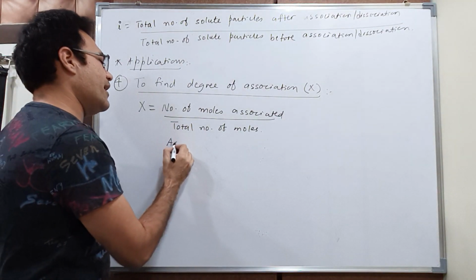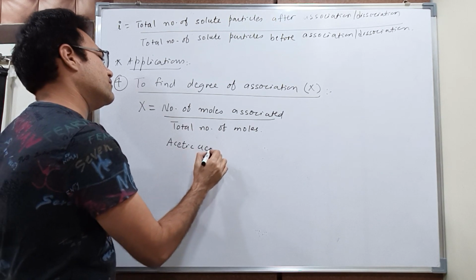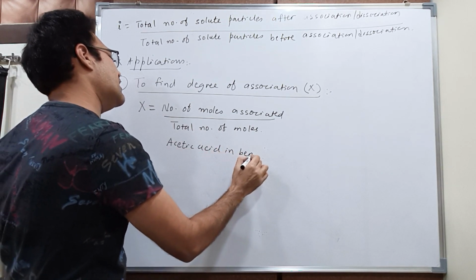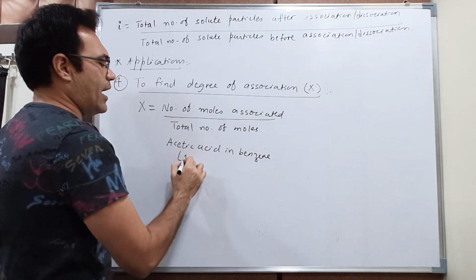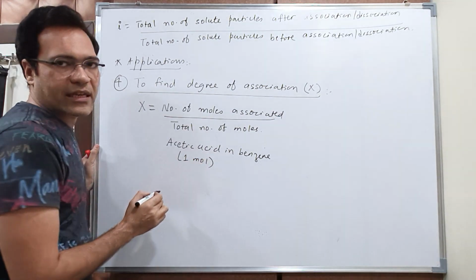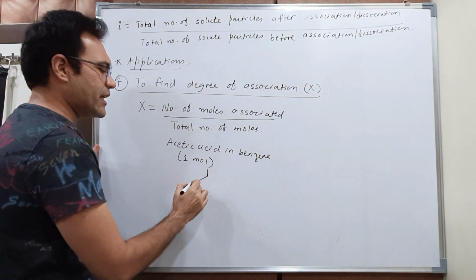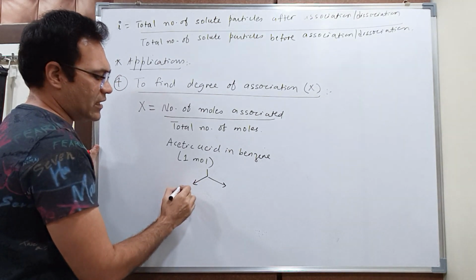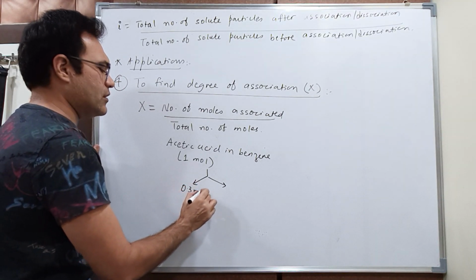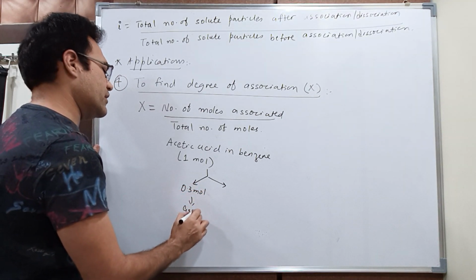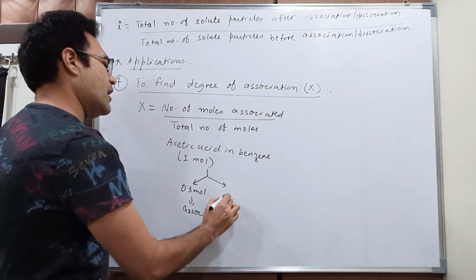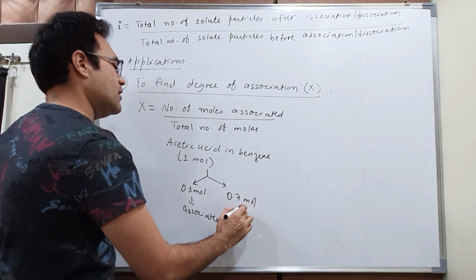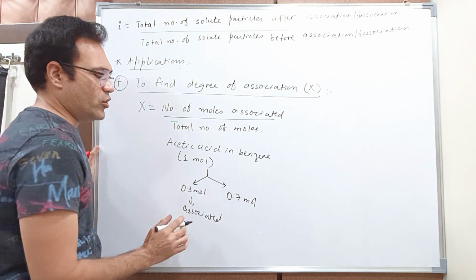Now see, say for example, the same example we'll take. Suppose I have added acetic acid in benzene, and I started with 1 mole of acetic acid. So suppose inside benzene, say for example 0.3 moles are associated, and 0.7 moles will remain as they are in the solution.